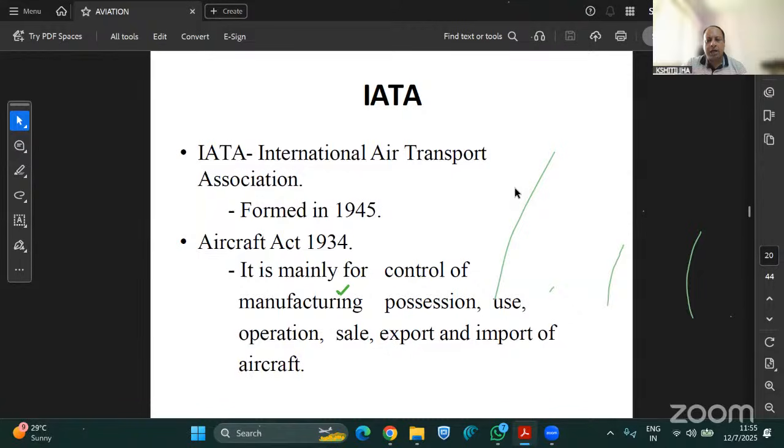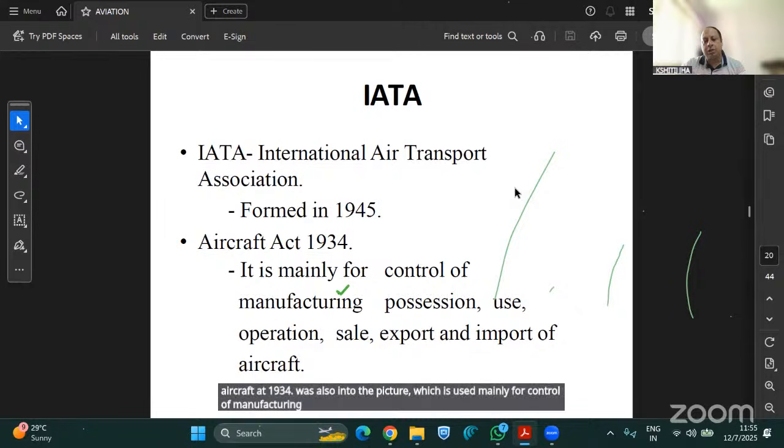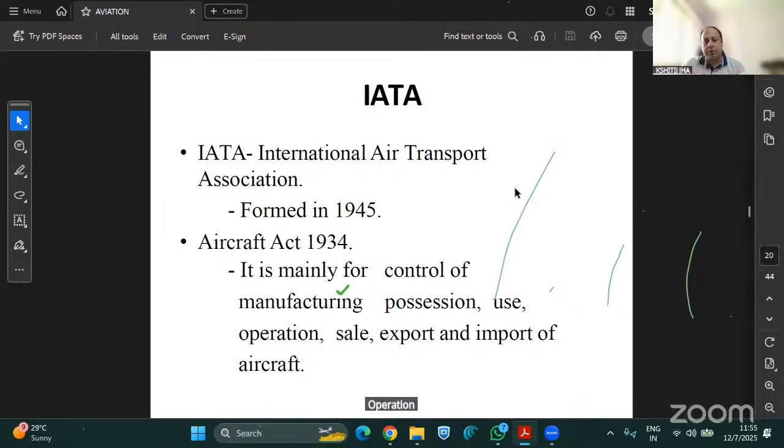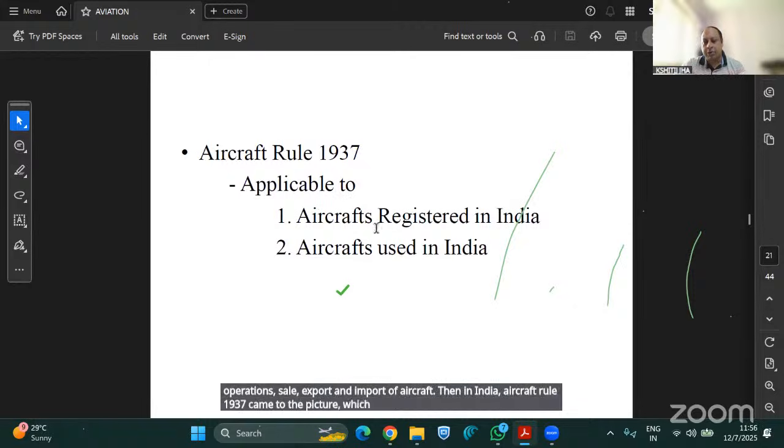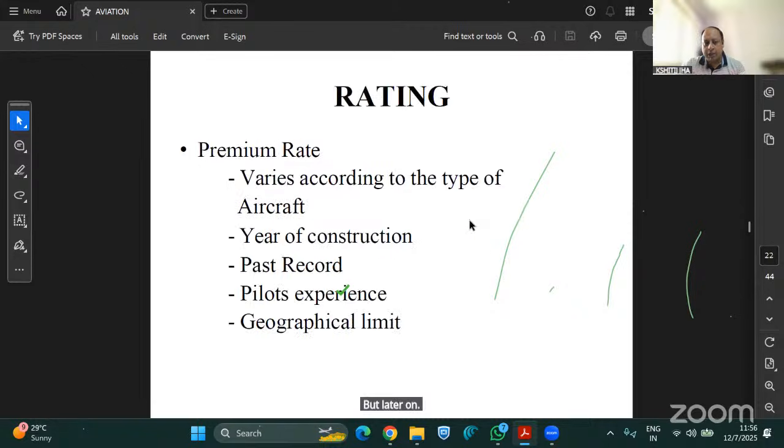The Aircraft Act 1934 was also into the picture, which is used mainly for control of manufacturing, possession, use, operation, sale, export, and import of aircraft. Then in India, the Aircraft Rules 1937 came into the picture, which were applicable to aircraft registered in India and aircraft used in India. But later on, it was handled by the DGCA.